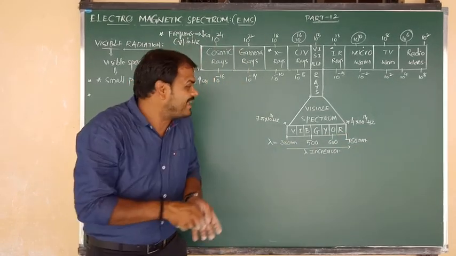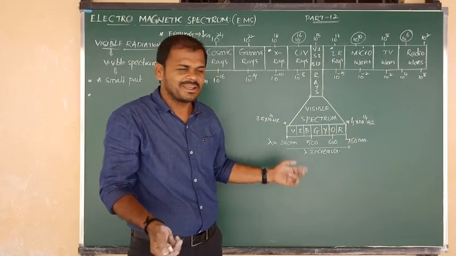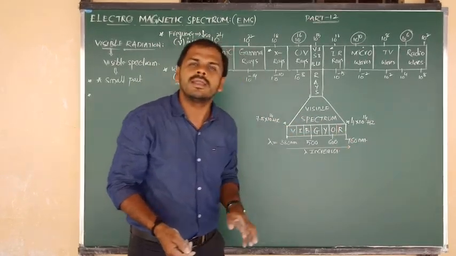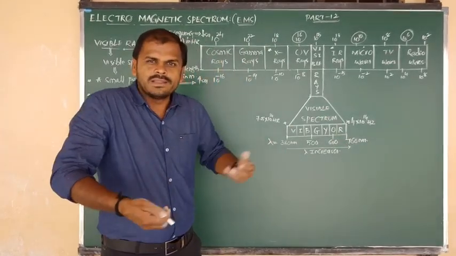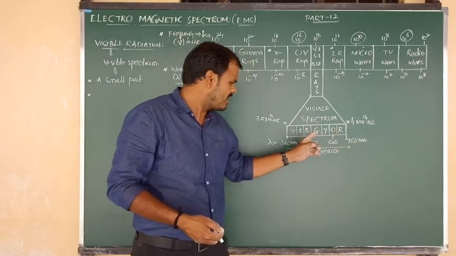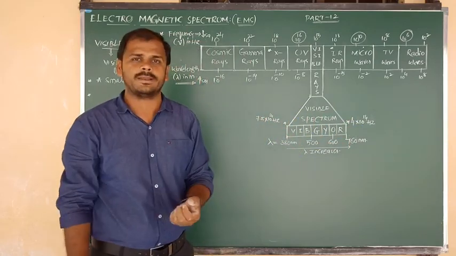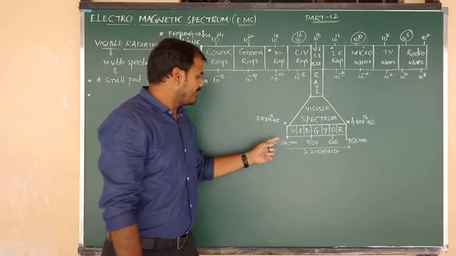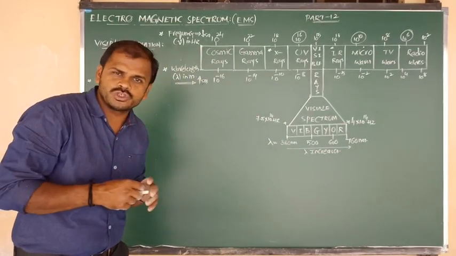So in the visible spectrum, from violet to red, from left to right, wavelength values increase, like 380, 500, 600, 760. Of course we can show many values, but I have written certain important values here. So left to right, wavelength values increase.